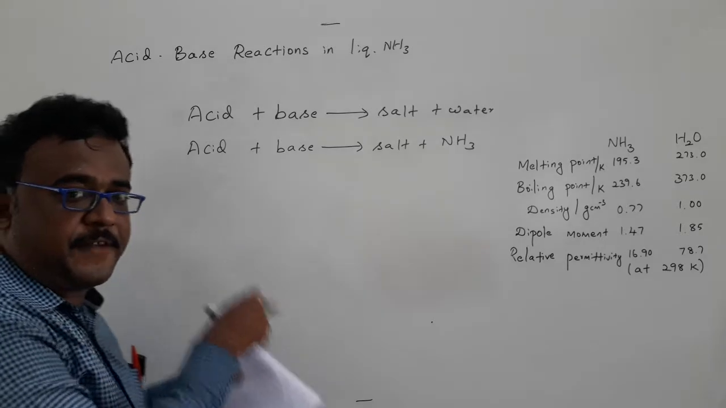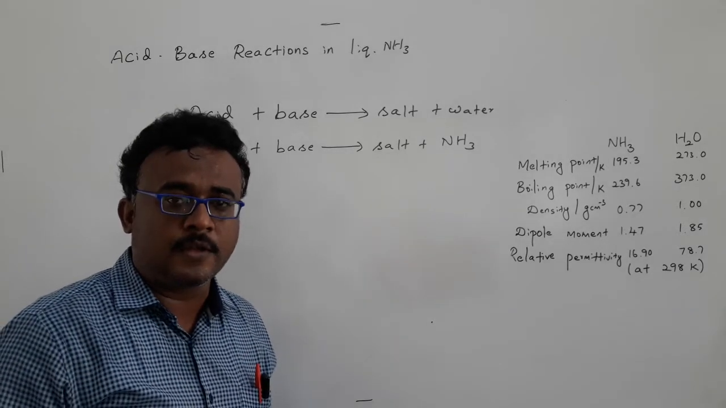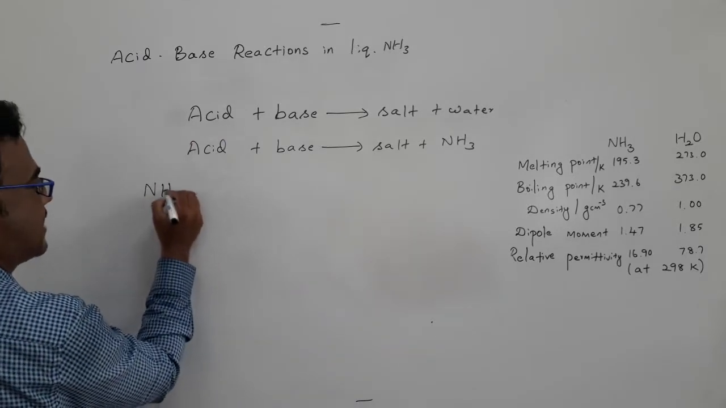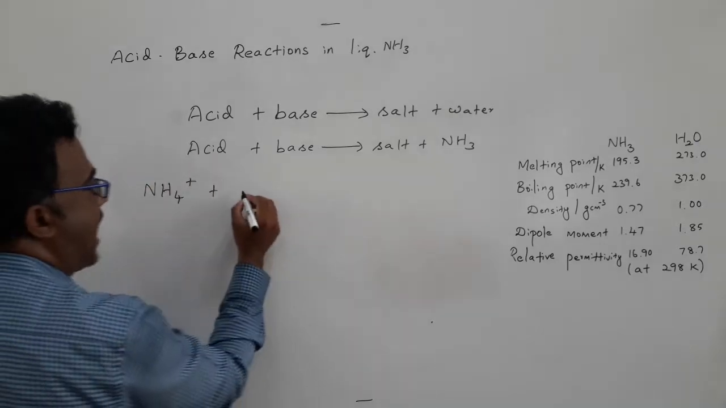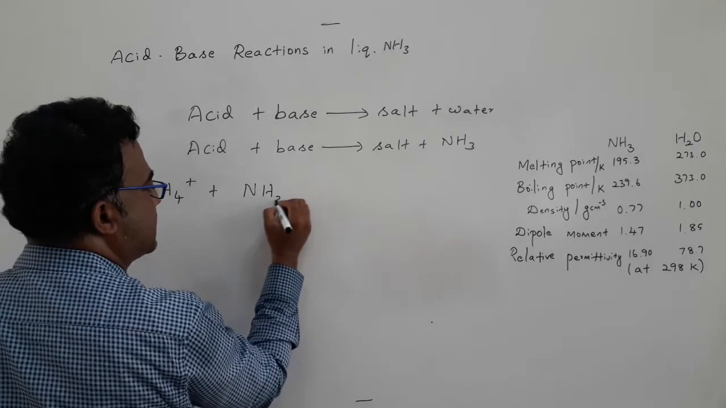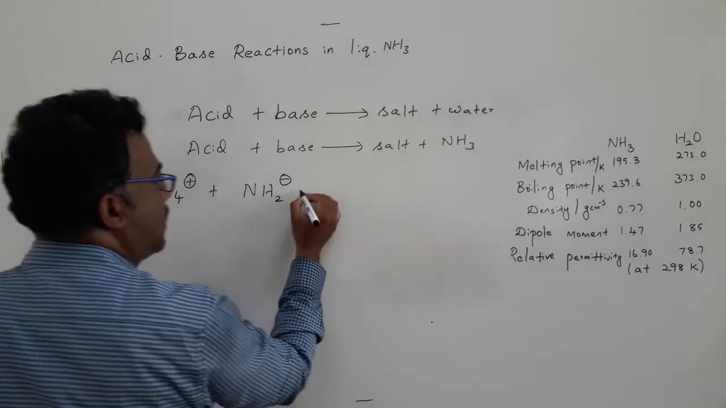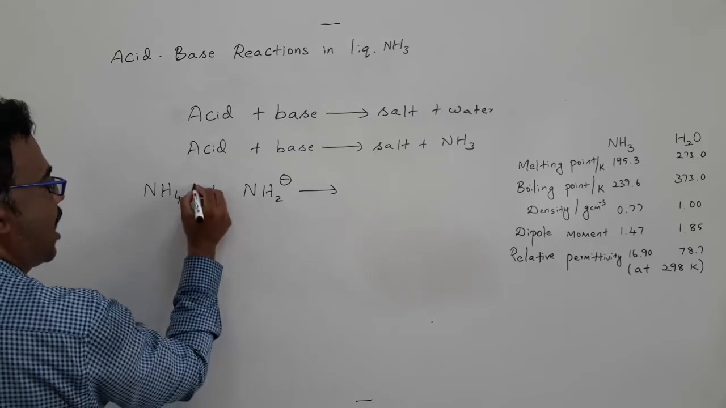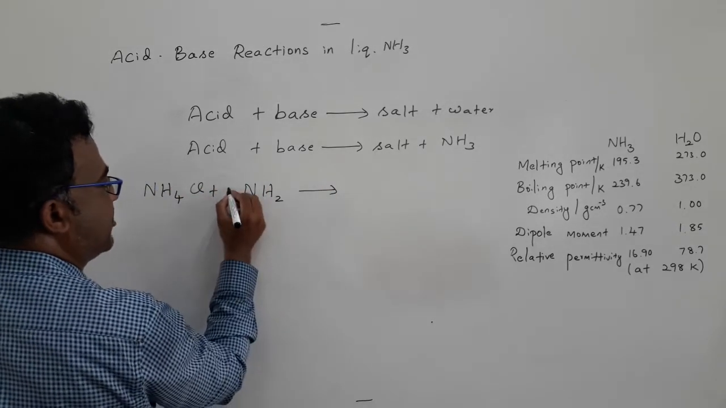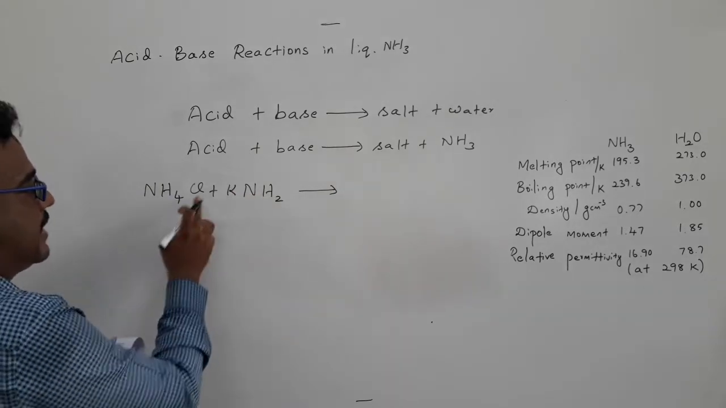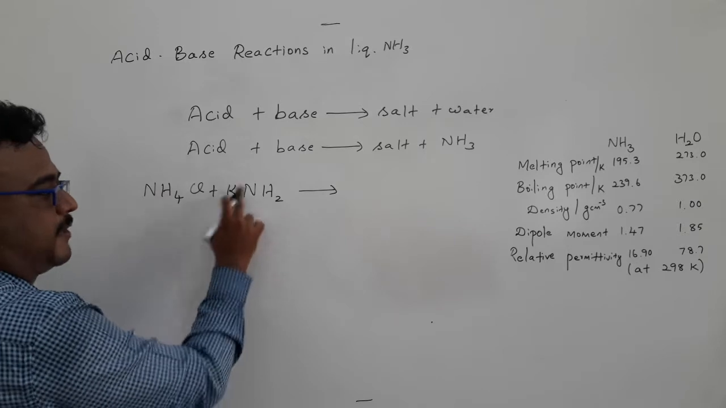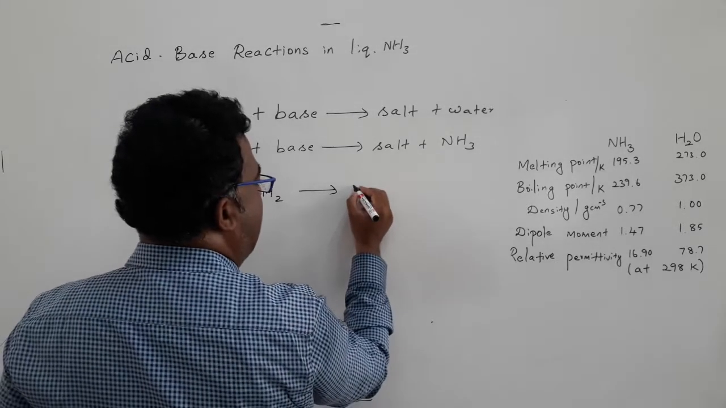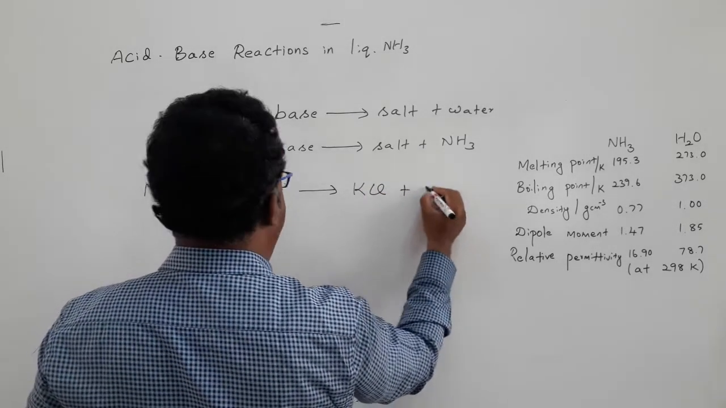In the ammonia system, the acid part is usually the ammonium ion, and the base is the corresponding amide, NH2 minus. If these two react, for example ammonium chloride and potassium amide, the acidic part of ammonium chloride is the ammonium ion, and the basic part of potassium amide is NH2 minus. If these two are mixed together, they give the salt potassium chloride plus ammonia.